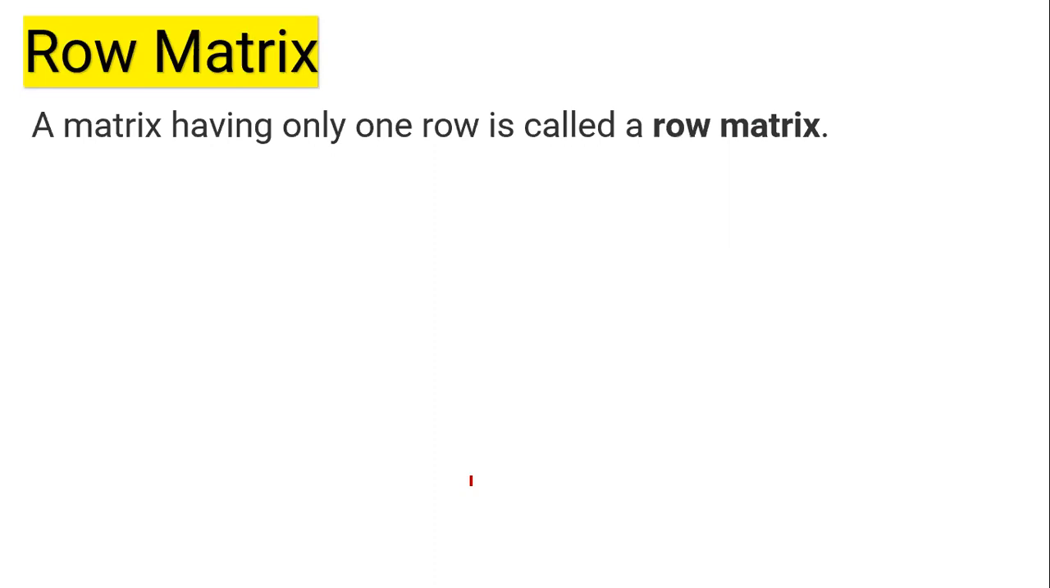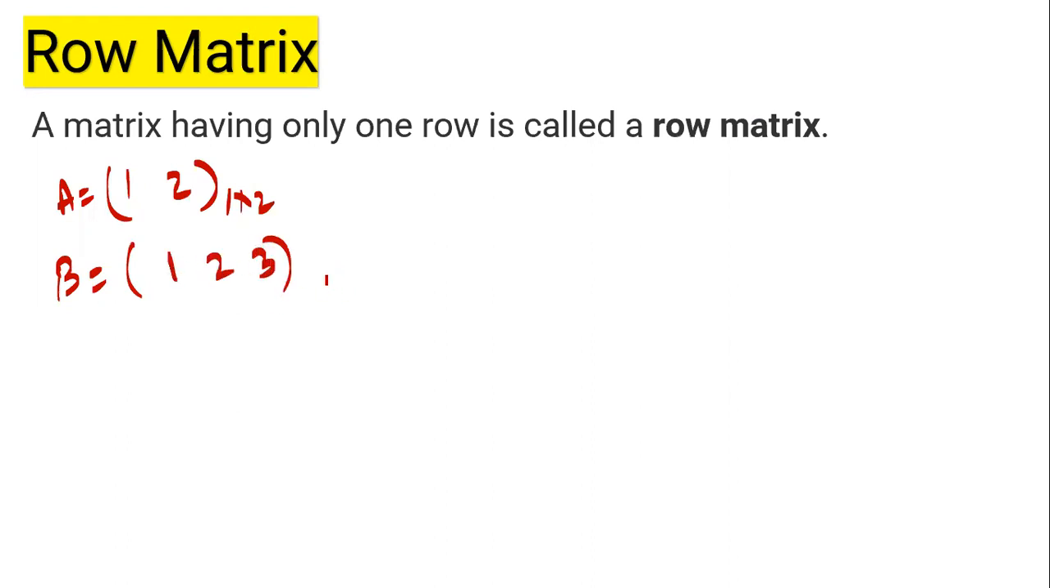Types of matrices. Number 1, row matrix. A matrix having only one row is known as a row matrix. For example, if I take matrix A, this is it. How many rows are there? 1. And how many columns are there? 2. So its order is 1 by 2. One row is there. Similarly, if I have matrix B equals 1, 2, 3.